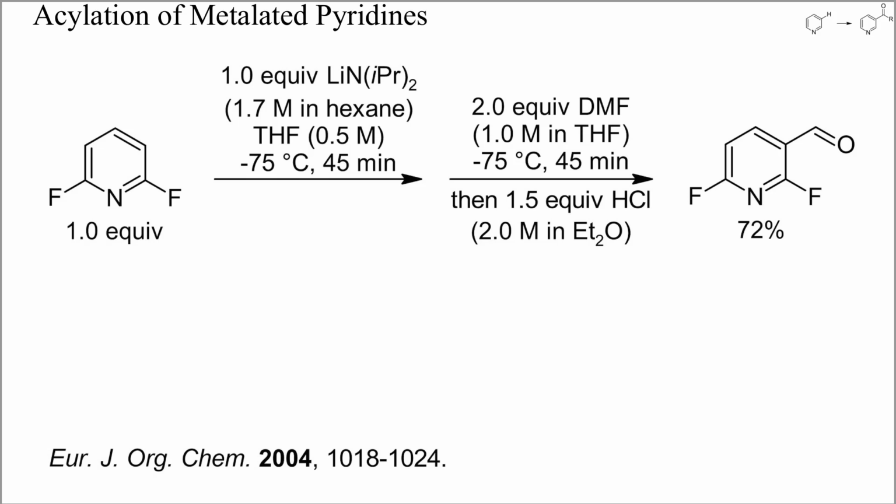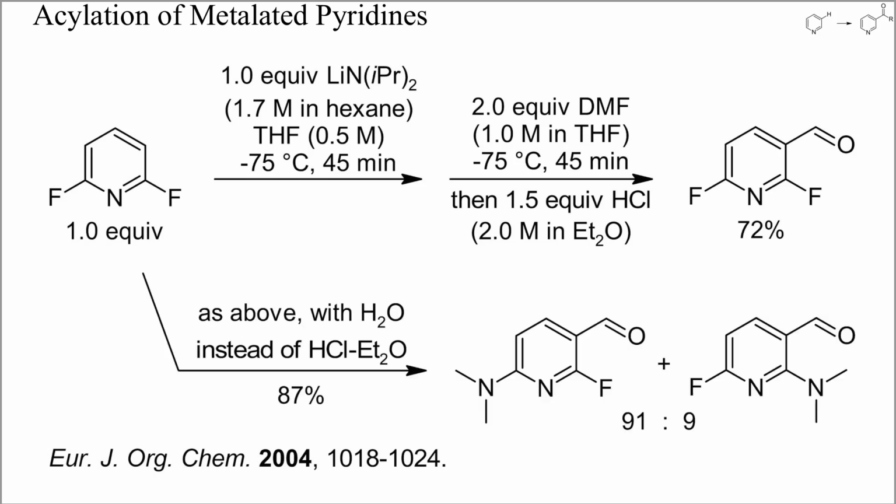2-Fluoropyridines readily undergo aromatic nucleophilic substitution, and lithiated 2-fluoropyridines tend to oligomerize upon warming to room temperature. In this example, 2,6-difluoropyridine was metallated with LDA at -75 degrees Celsius and then formylated with DMF. The workup was critical for the outcome, though.